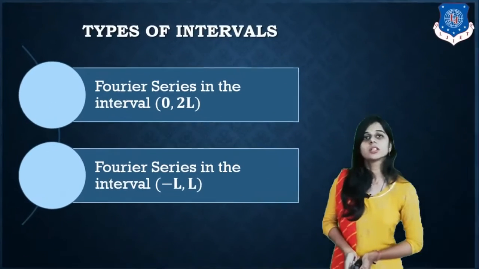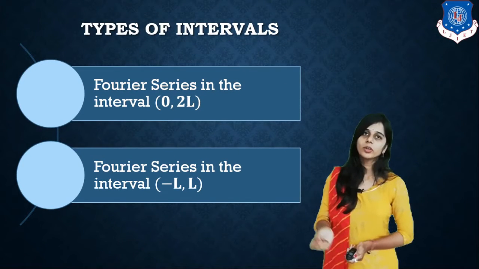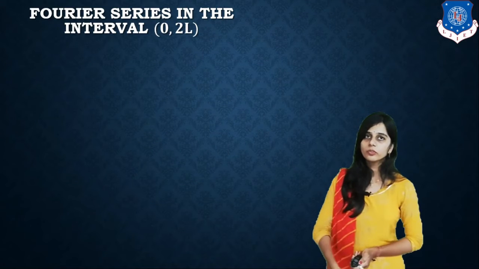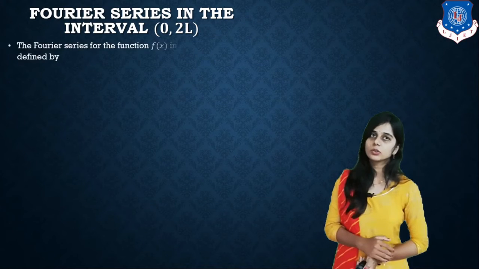In the Fourier series, there are two types of interval: one is 0 to 2l and the second one is minus l to l. First of all, let us see the Fourier series in the interval 0 to 2l.